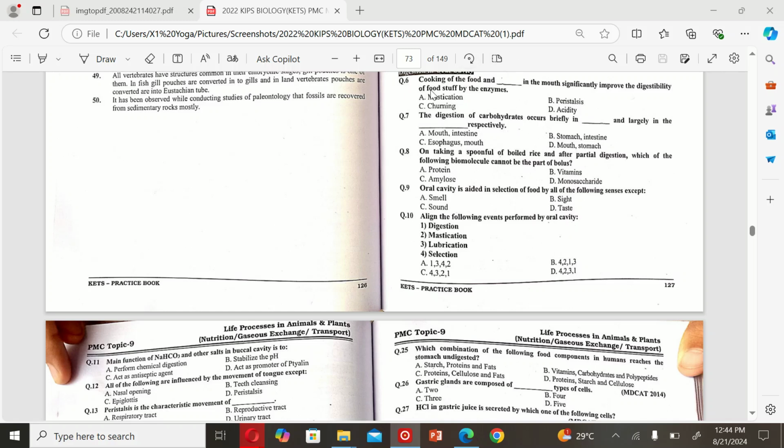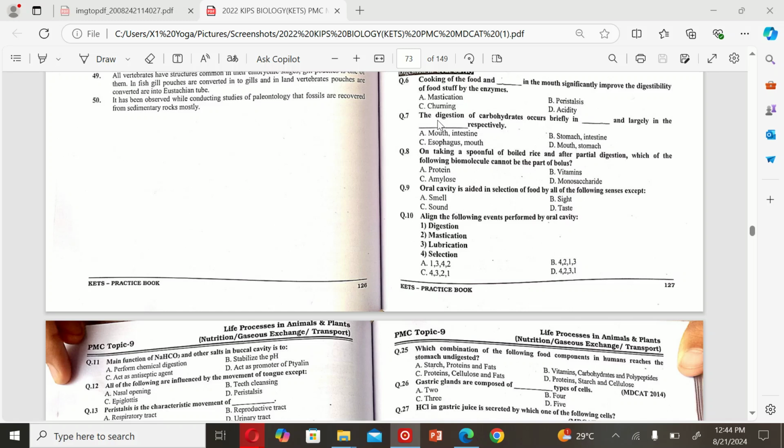The first MCQ is: cooking of the food and dish in the mouth significantly improves the digestibility of food stuff by the enzyme. A. Mastication. B. Peristalsis. C. Churning. And D. Acidity. So the correct option is A.